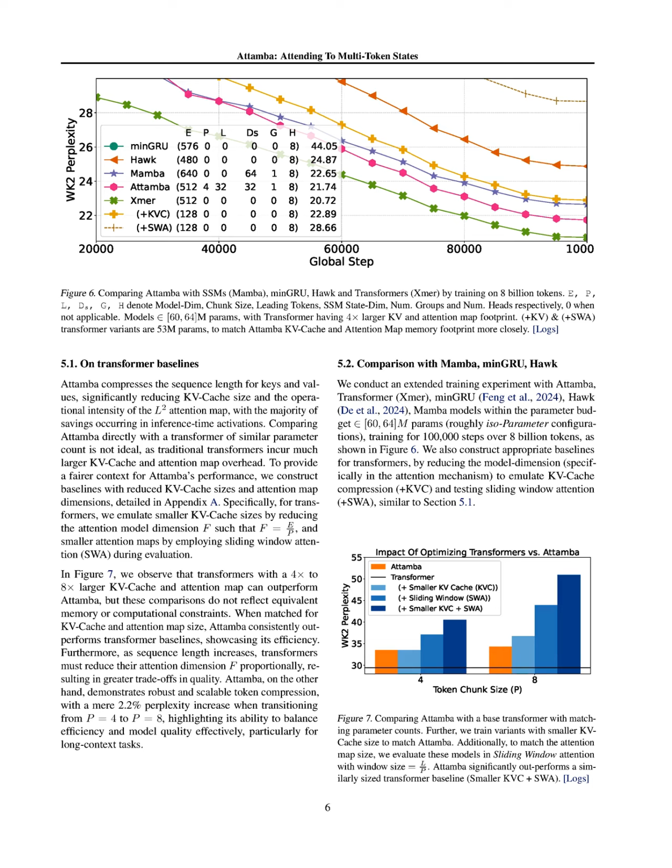Comparisons are made against transformer baselines, MNGRU, Hawk, and Mamba models, all within a parameter budget of 60 to 64 million parameters, ensuring a fair evaluation. The experiments highlight that Attamba consistently outperforms these baselines, particularly when matched for KV cache size and attention map dimensions, demonstrating its efficiency and scalability for long context tasks. Additionally, the paper notes that Attamba achieves significant reductions in KV cache size and attention computation costs, while maintaining a minimal increase in perplexity, further validating its effectiveness.